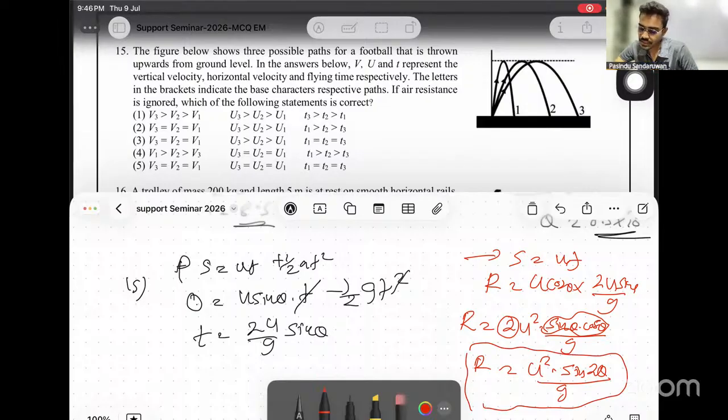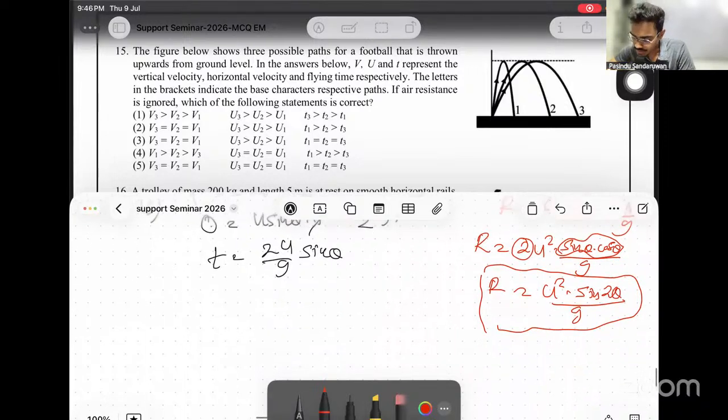Then about horizontal components and vertical components, it was asked separately about vertical and horizontal components. First let's argue with the vertical velocity. Now to argue on the vertical velocity, I need the height, no? What is the height?